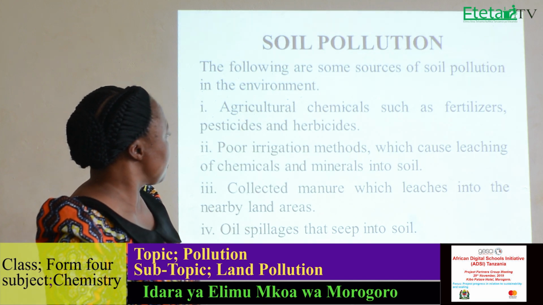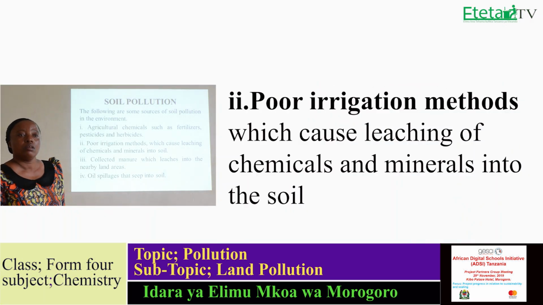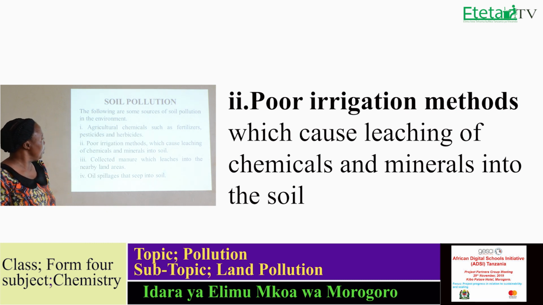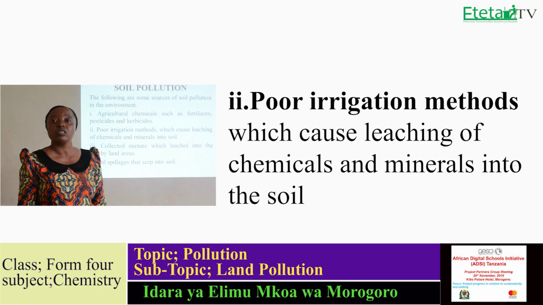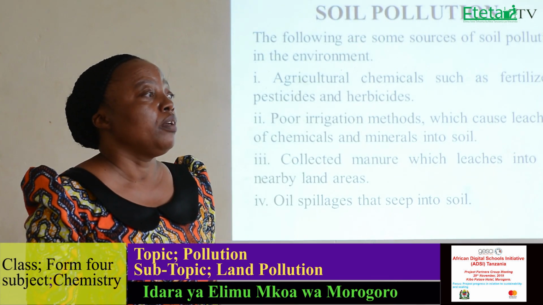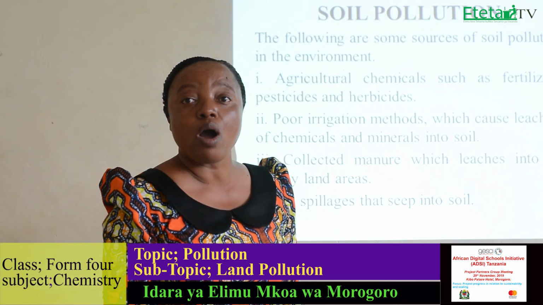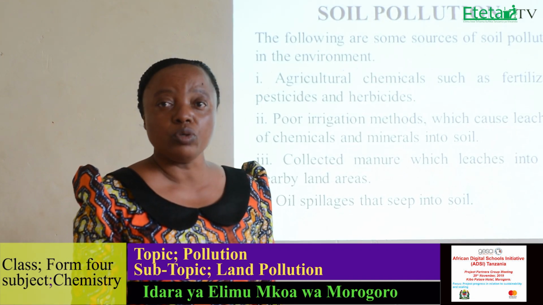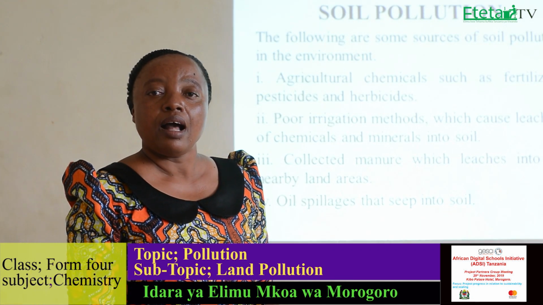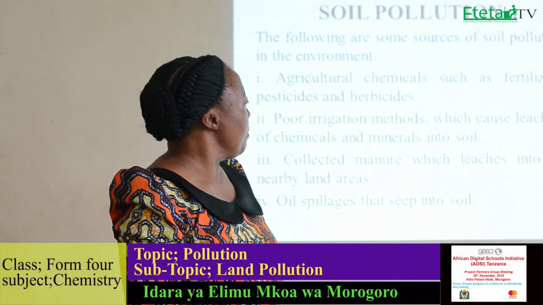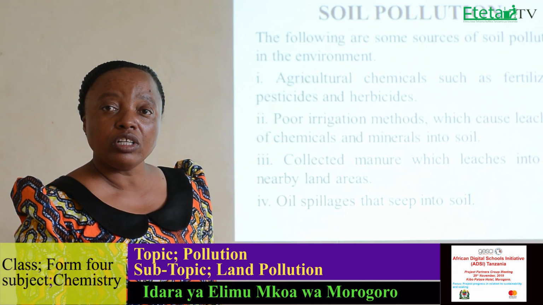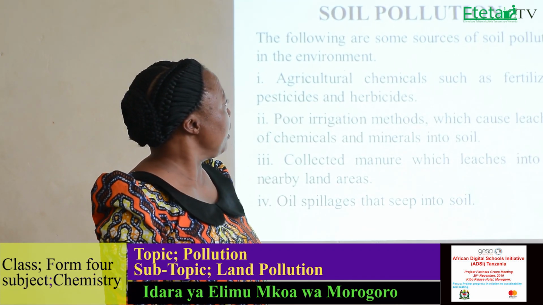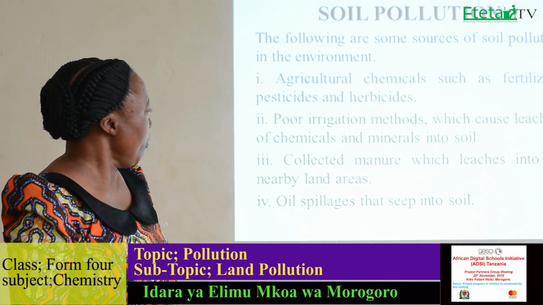The other one we have is poor irrigation methods. These can cause leaching of chemicals and minerals in the soil. If the irrigation system is conducted poorly, the chemicals and minerals in the soil, which are needed for plant growth and other activities, can sink deep down in the soil by the process called leaching. So that can cause soil pollution.